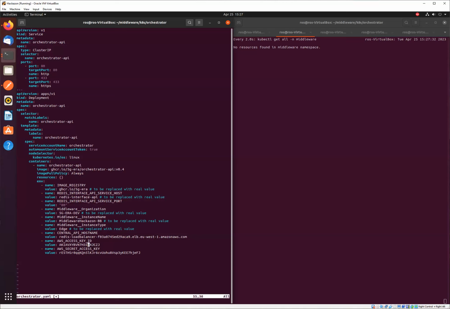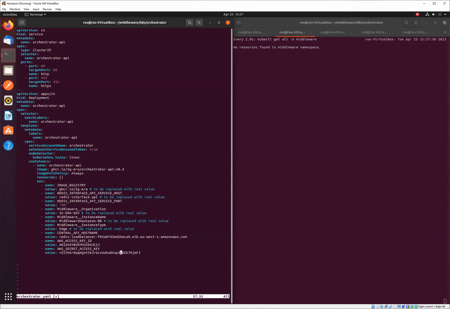After this hackathon, these AWS access keys will not be working anymore, so you don't have to worry about those keys leaking somewhere else.